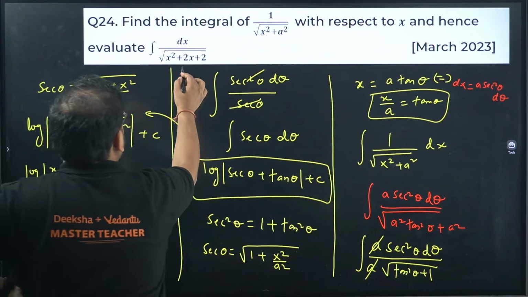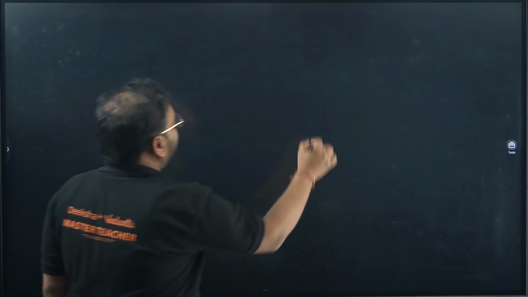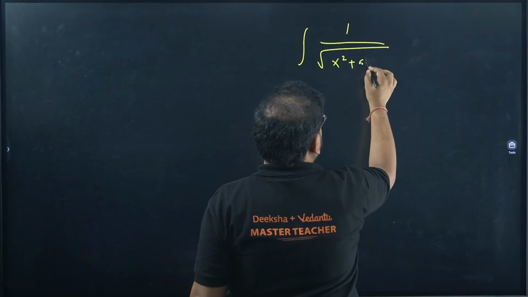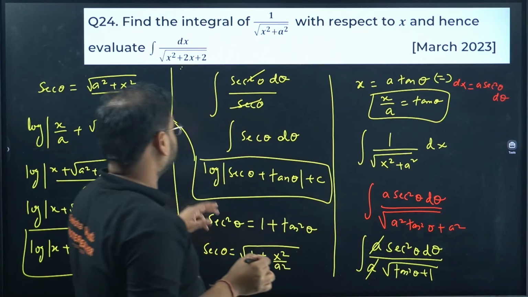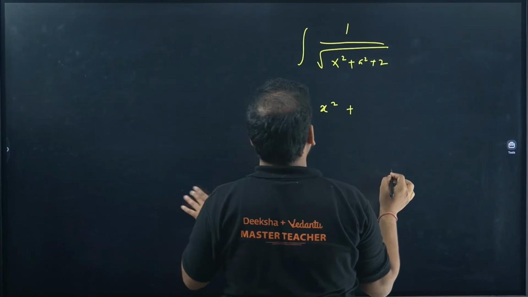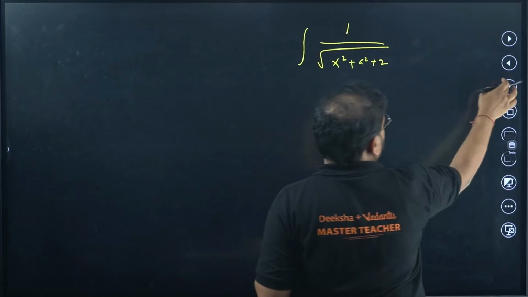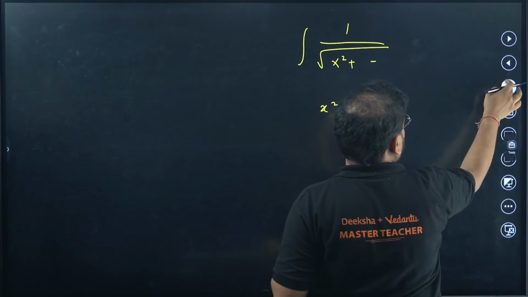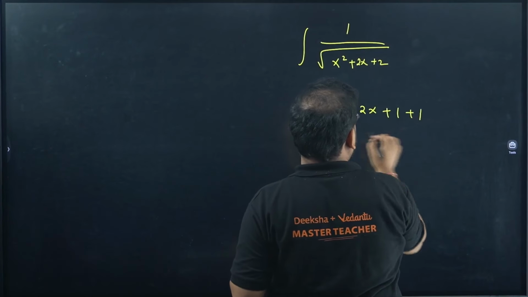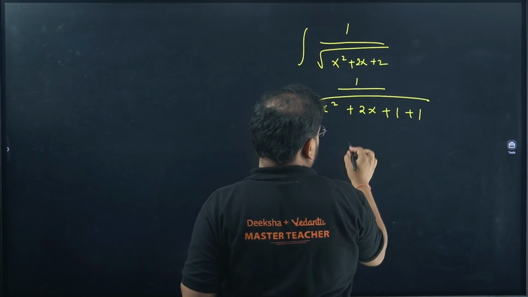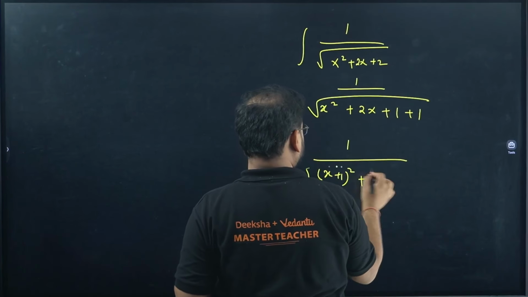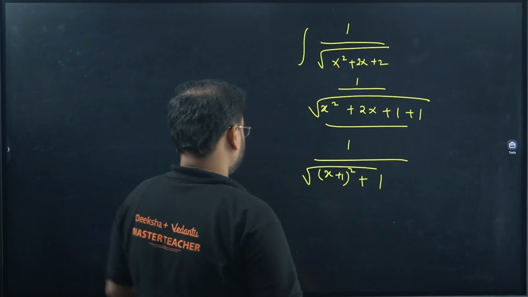Now we're going to use this in a question. x square plus 2x plus 2. We have to integrate this, no? 1 upon x square plus 2x plus 2. Correct. So we can make this a perfect square. x square plus 2x plus 2 is there, right? 2x plus 2 is there. So we get x square plus 2x plus 1 plus 1. So I get 1 upon x plus 1 the whole square plus 1. This will become x plus 1 the whole square. So what was the integration?